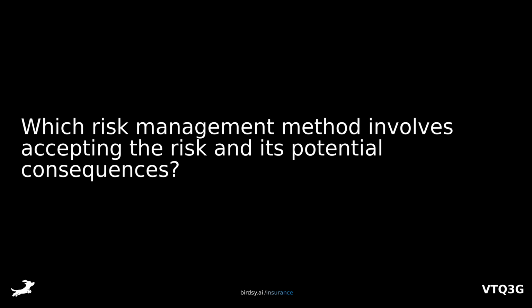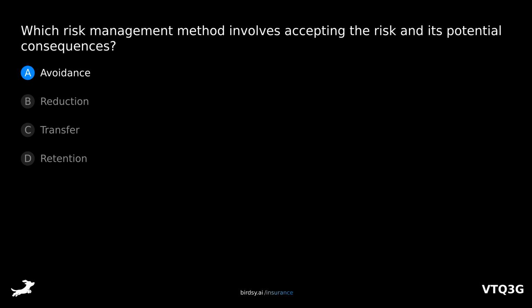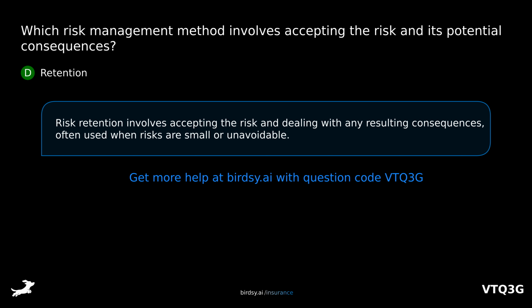Which risk management method involves accepting the risk and its potential consequences? Is it A, avoidance, B, reduction, C, transfer, or D, retention? The answer is D, retention. Risk retention involves accepting the risk and dealing with any resulting consequences, often used when risks are small or unavoidable.